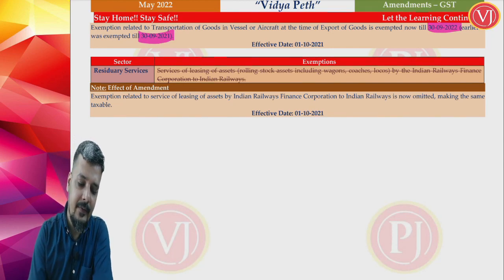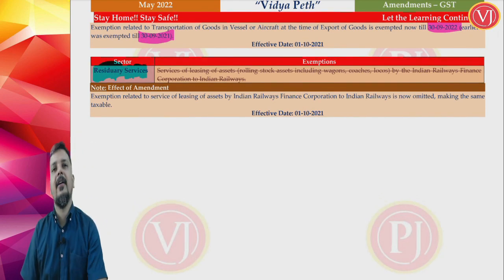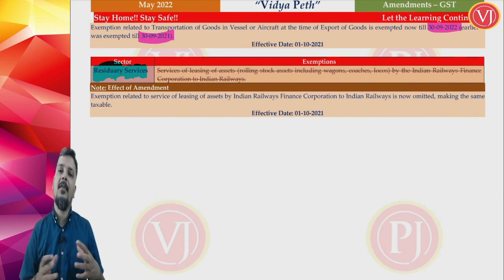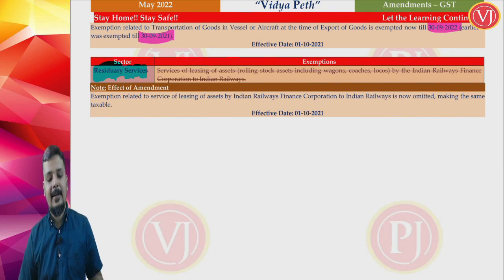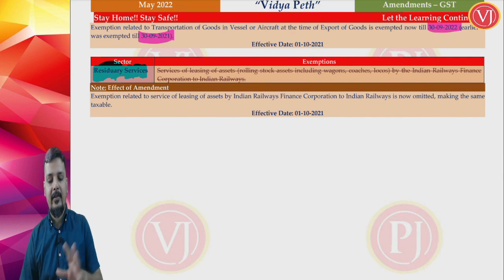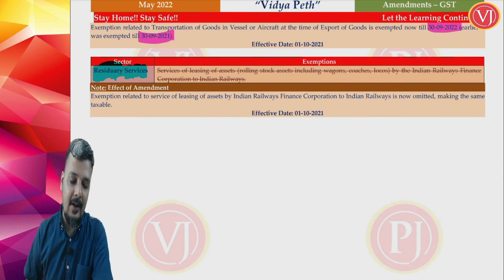Now friends, the last exemption that we are going to see, this comes under residual sector, which means it is not under any particular category. Earlier categories we have discussed, maybe it was trust category or transportation category. We have seen government category. So category wise we have discussed. We have seen sports category, but now it is residual category. What is the amendment all about?